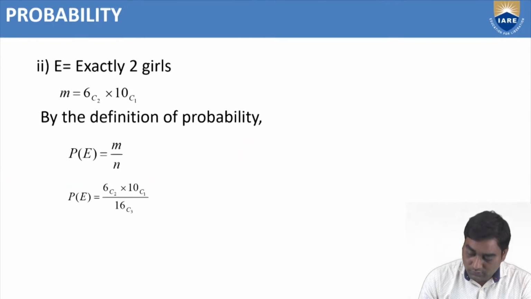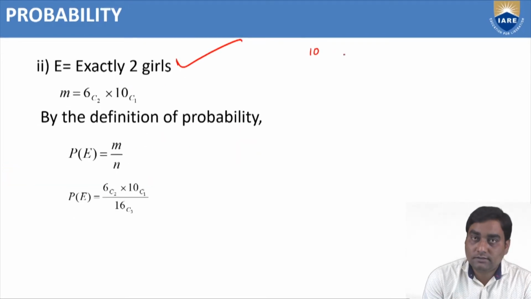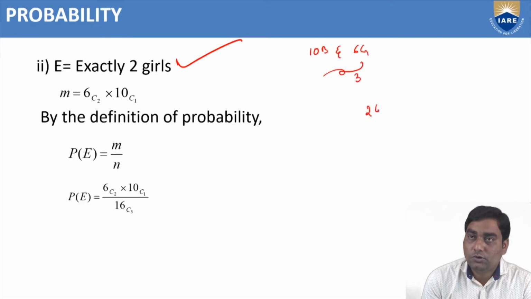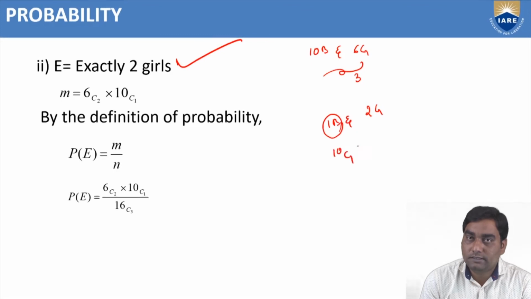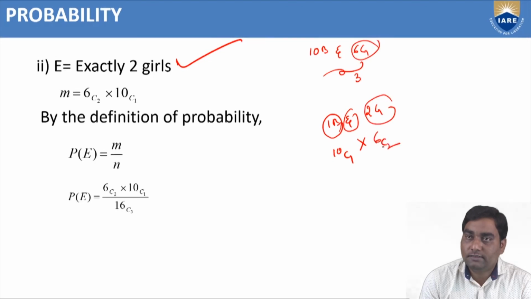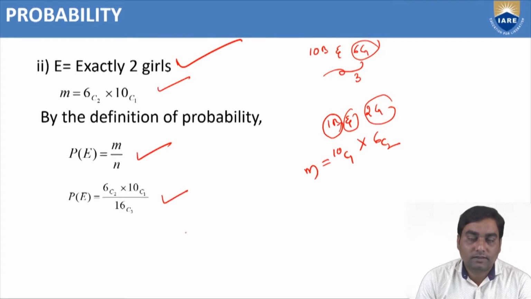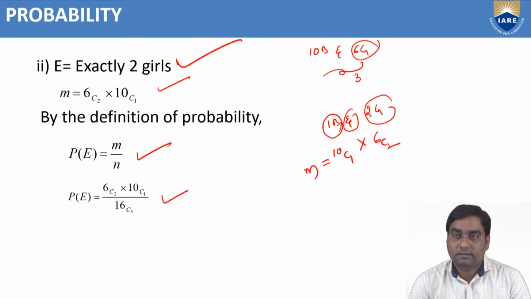Exactly 2 girls. Total 10 boys and 6 girls. 3 are required to choose: 2 girls and 1 boy. How to choose 1 boy from 10 boys? 10C1. And how to choose 2 girls from 6 girls? In how many ways? 6C2. So this is M. By the definition of probability, P of E is M by N. P of E is 6C2 into 10C1 by 16C3.